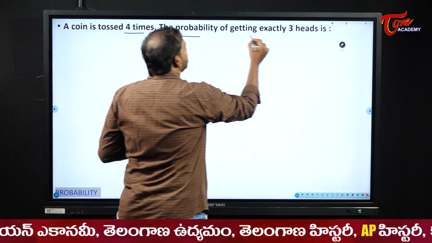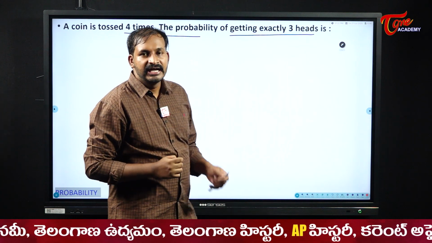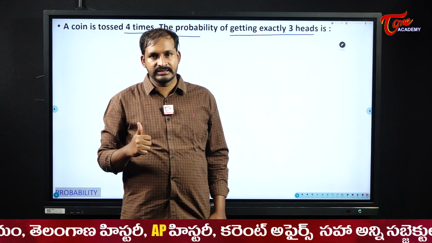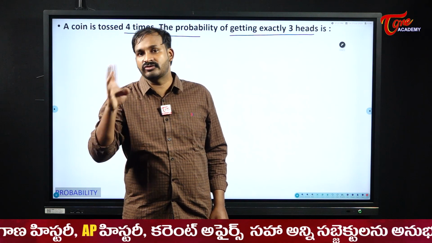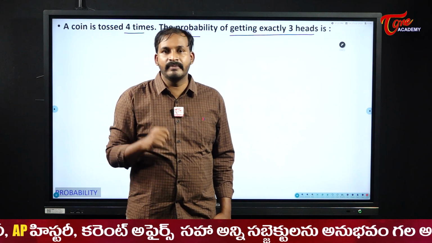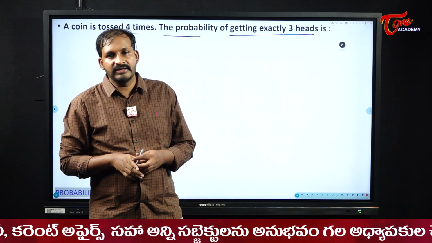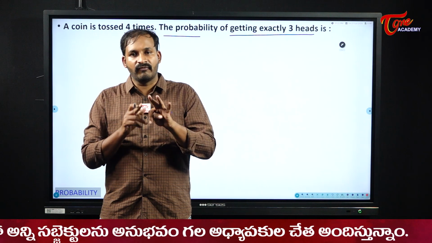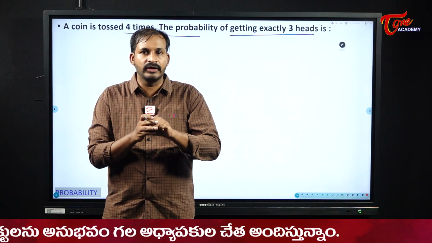The probability of getting exactly 3 heads is. Now see here, students, whether 4 coins are tossed at once or a single coin is tossed 4 times, it will not make any difference. How, sir? See, when a single coin is tossed 4 times, the outputs will be first, next, and so on, like we are going to check like that.